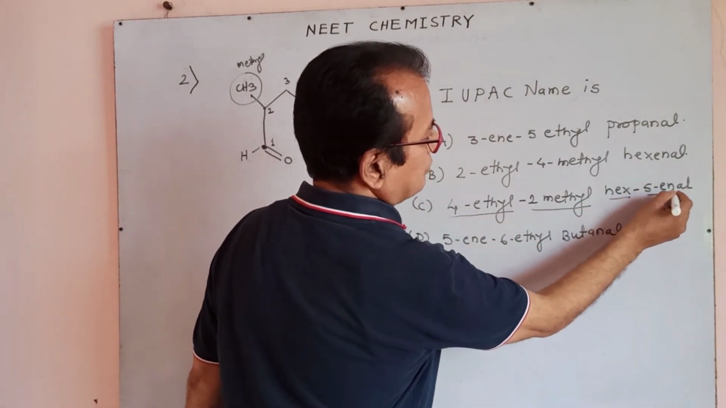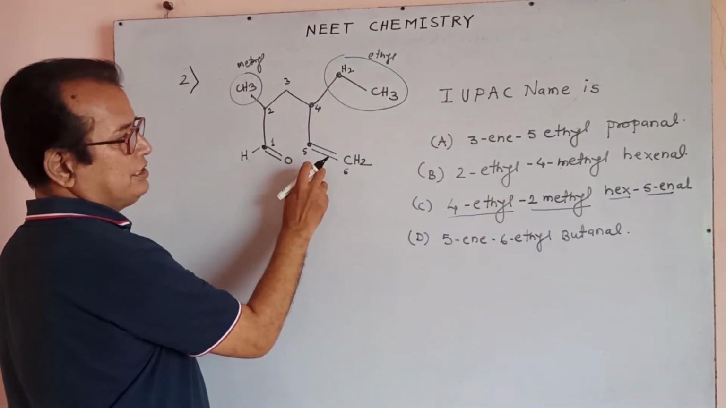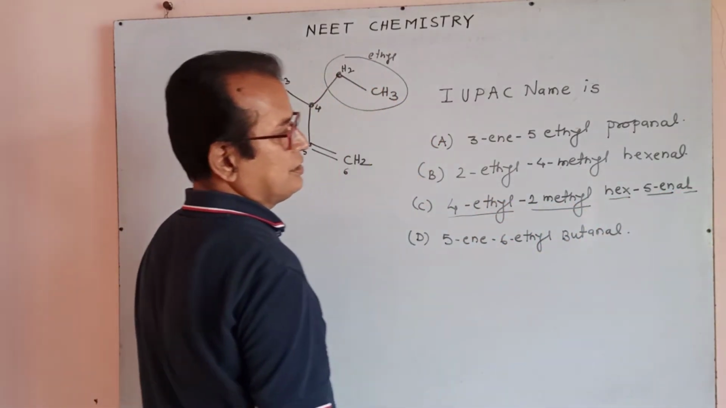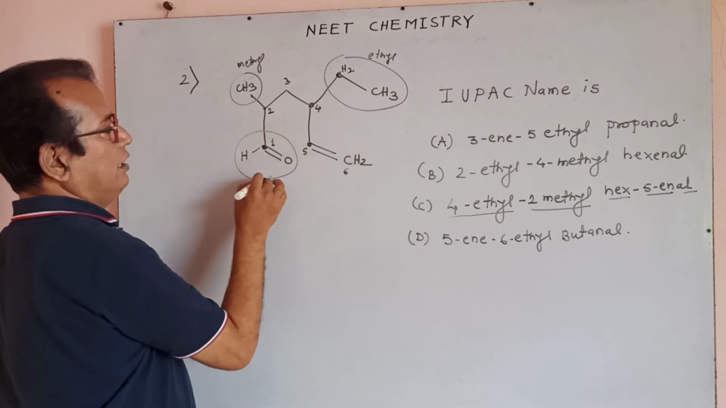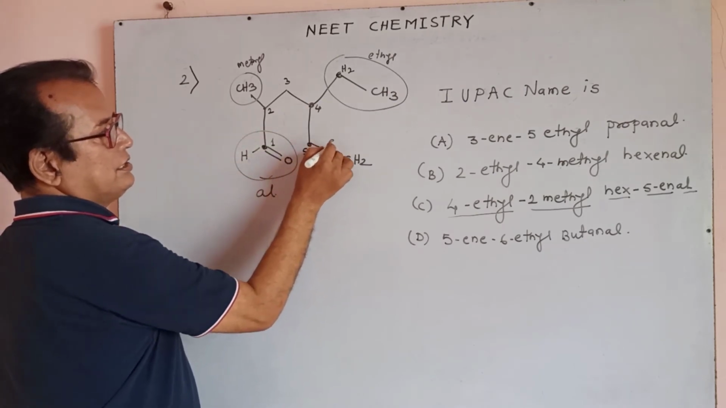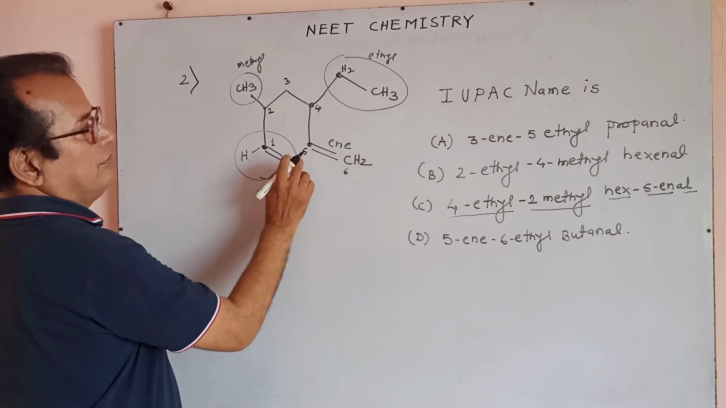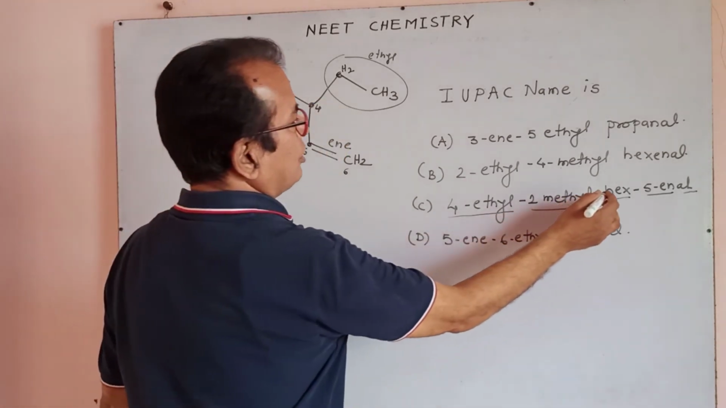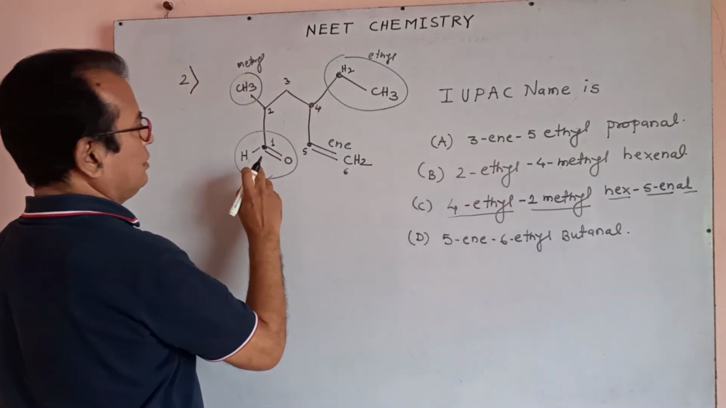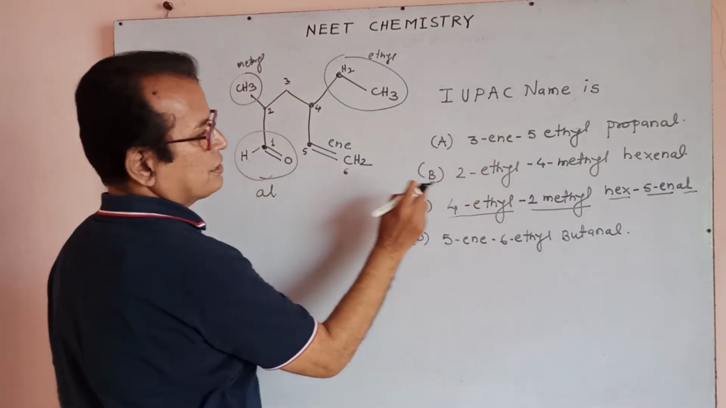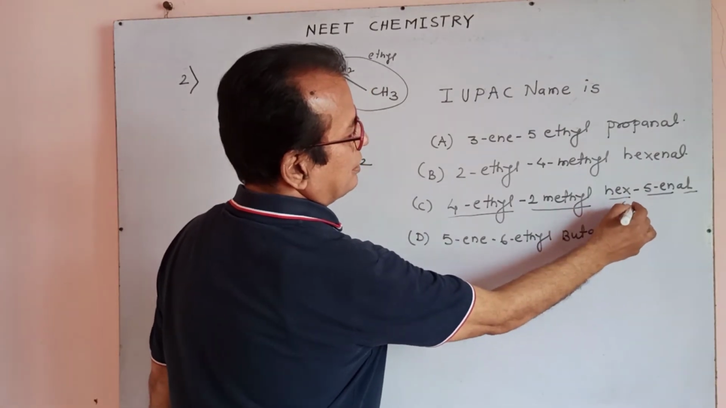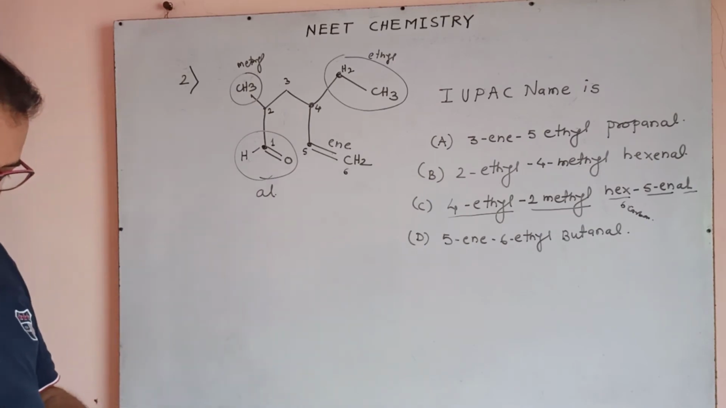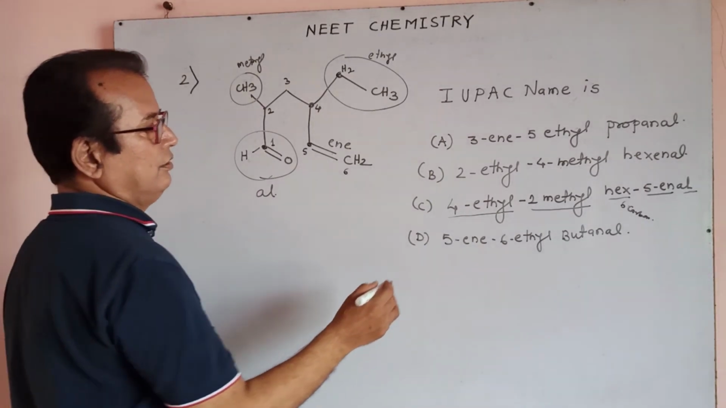5-ene, correct. At the fifth and sixth carbon there is ene, and it is the functional group, the last suffix, secondary suffix aldehyde, al. It is ene, fifth position, fourth position. Then hex is the word root, because 1, 2, 3, 4, 5, 6 carbons are there, 6 carbon. So yes, it is the prefix.